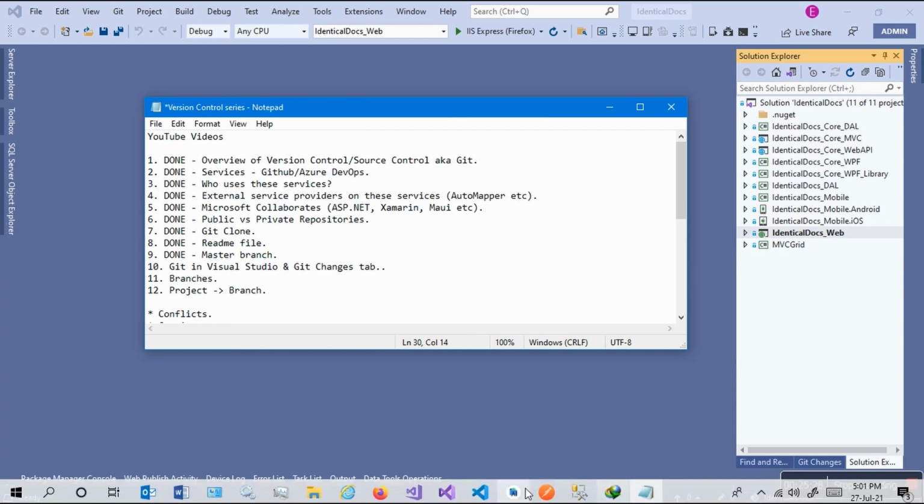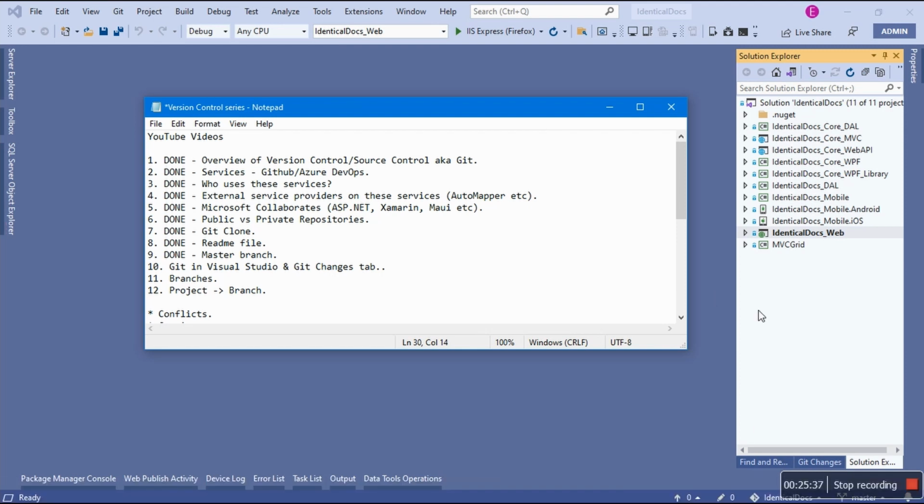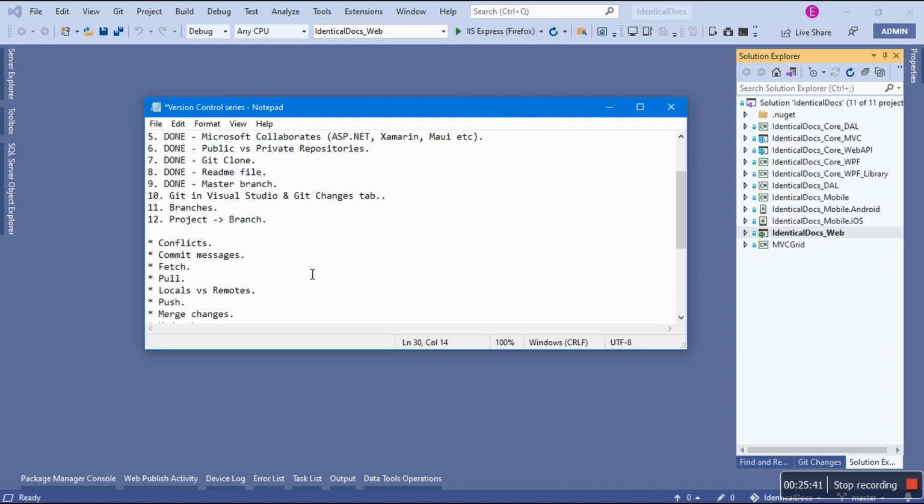I'm not gonna do Git in Visual Studio Code. I don't like Visual Studio Code. I do have it. I use it now and then, but it's not my primary IDE. My main primary IDE is this gigantic Visual Studio. Okay, so with that being said, I think these are the changes, and now we are done with this video. Next is gonna be branches, because I'll talk about branches not only locally but also remotely.